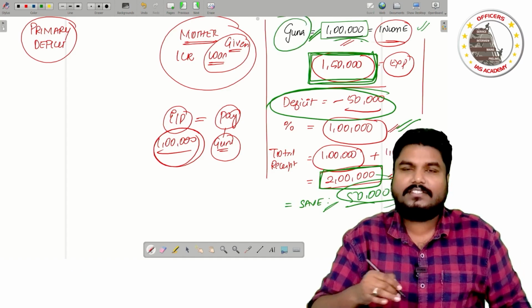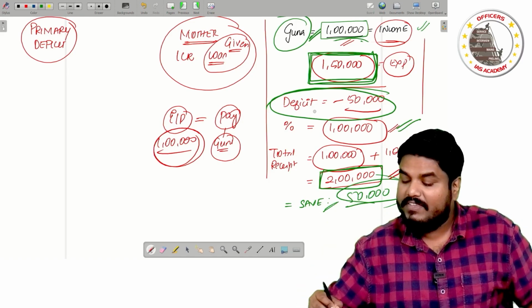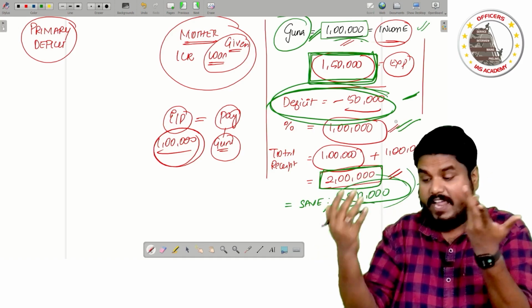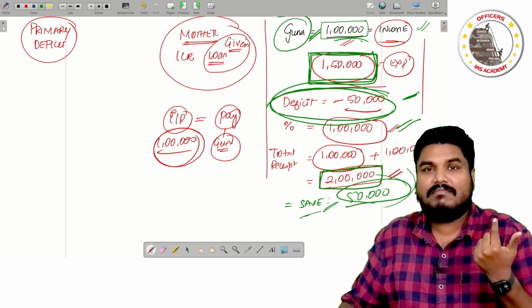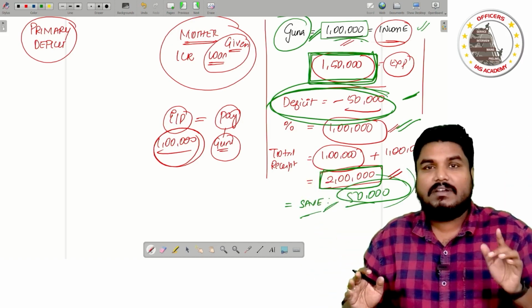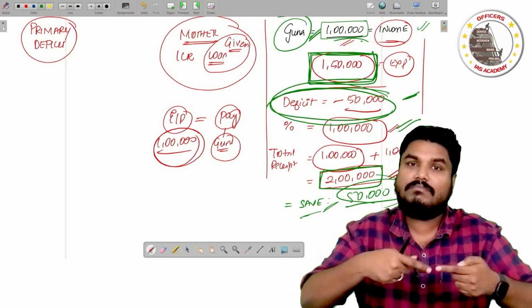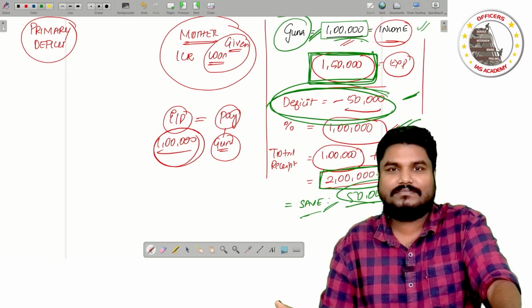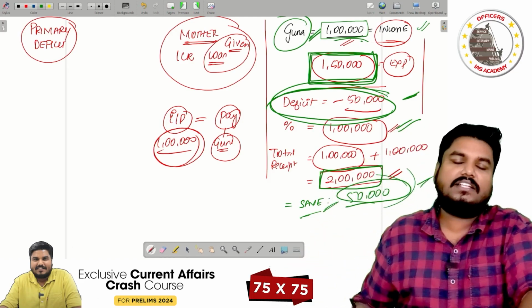In this current case, Guna's reality is bad. Guna is having a deficit. But that is not shown. Finally, it appears Guna is able to save. In the previous example, Guna was having a surplus. But because Guna had to pay the interest for the father's borrowing, ultimately Guna is facing a huge deficit. So both situations are distorting the reality.